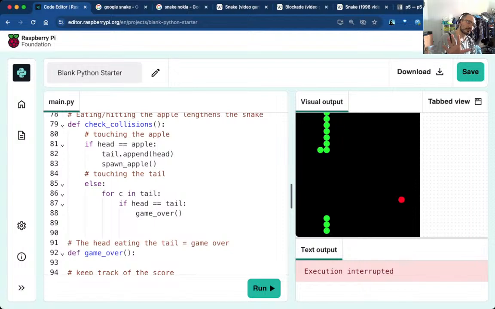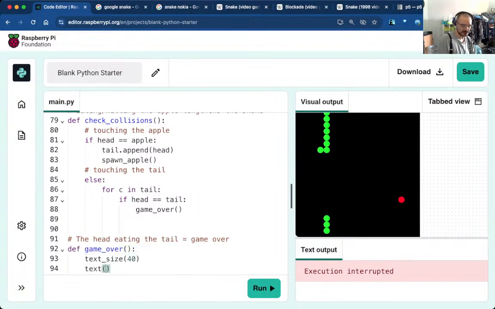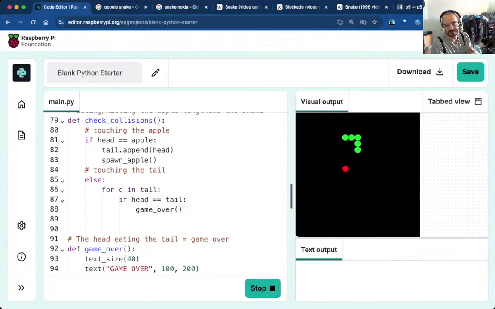I can't set the frame rate to 0 here. So it was text size, was it 40? Text weight, text size, and then put the text. The first one is the text we want to display. I want it all caps because it's an old arcade game, retro. 100, 200. Okay, so game over. There's going to be game over in a little function. I can then put checks if I don't want it to wrap around, to make it a little bit less easy.